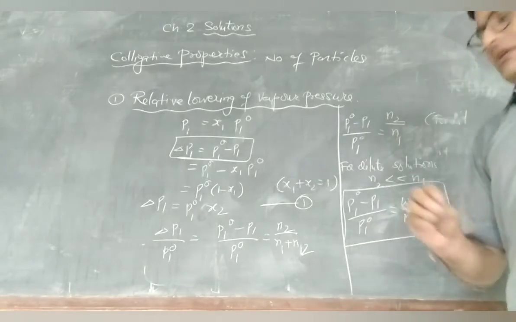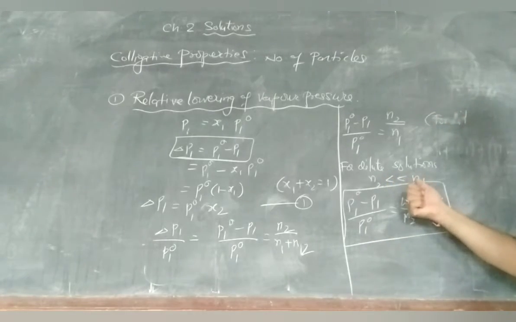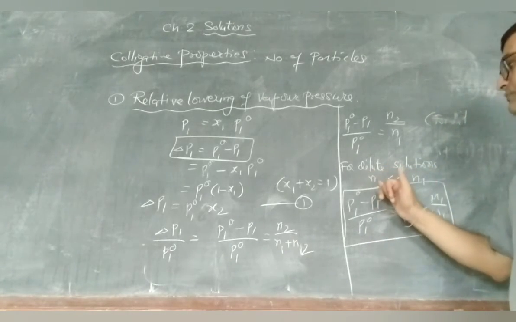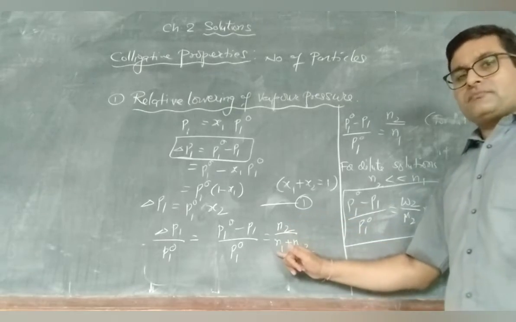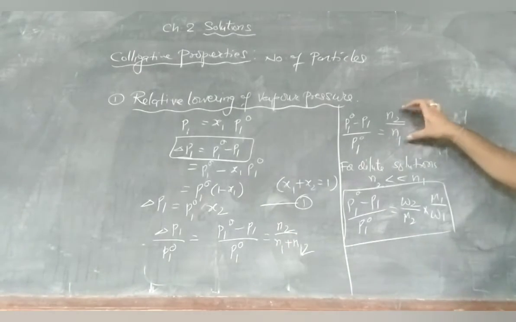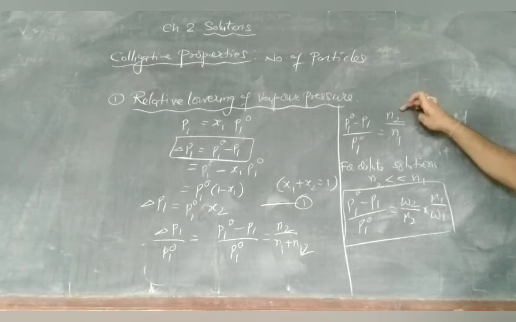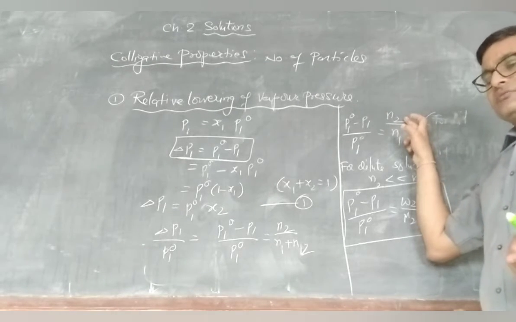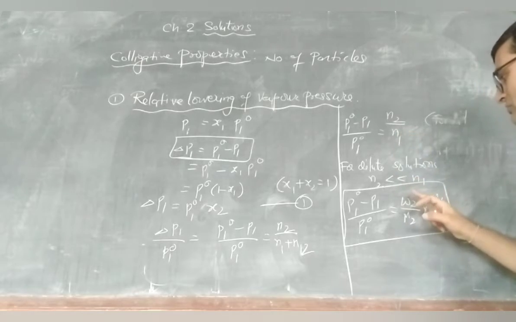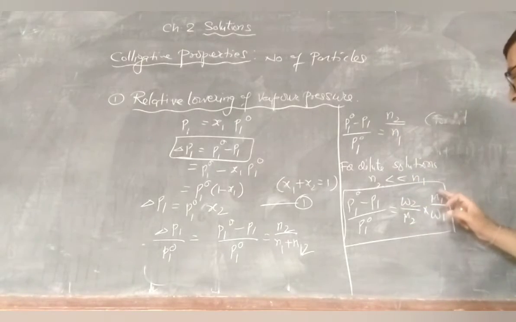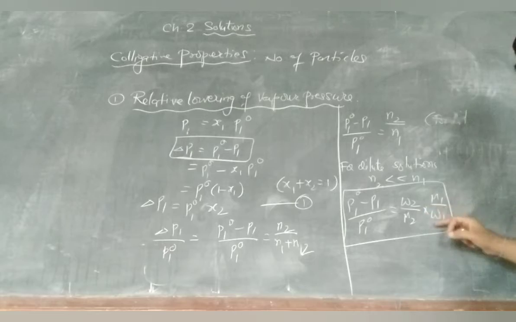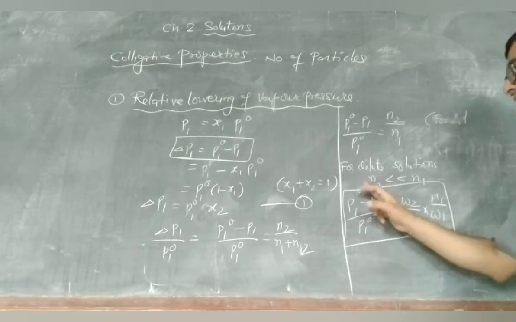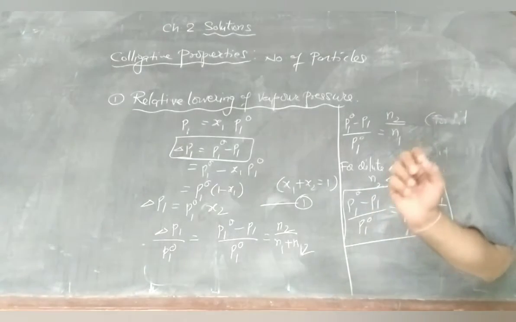For a dilute solution, n2 is very much less than n1, so we can neglect n2. What is left? n2 upon n1. So this mole fraction can be written as n2 upon n1. And what is n2? Moles of solute, and n1 moles of solvent. So it is W2 upon M2, M1 upon W1. That is the moles of solute and solvent. That is called the relative lowering of vapor pressure.